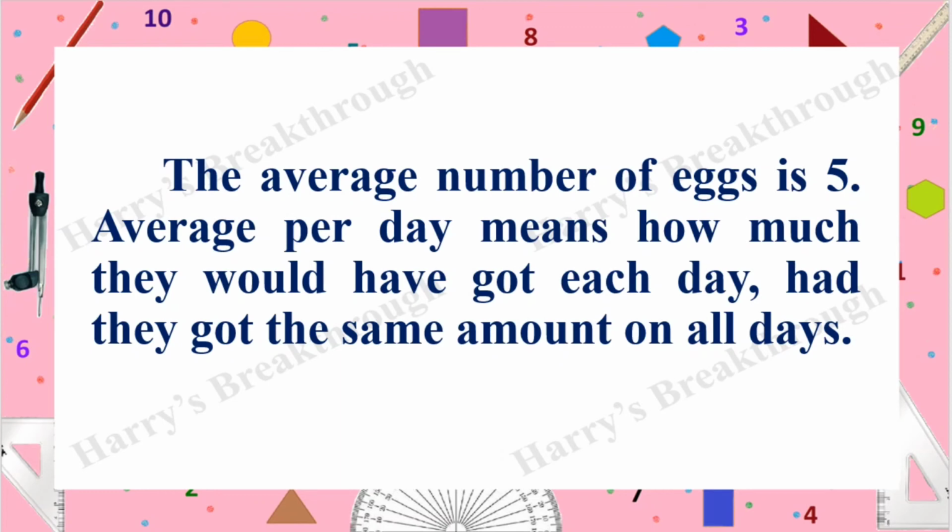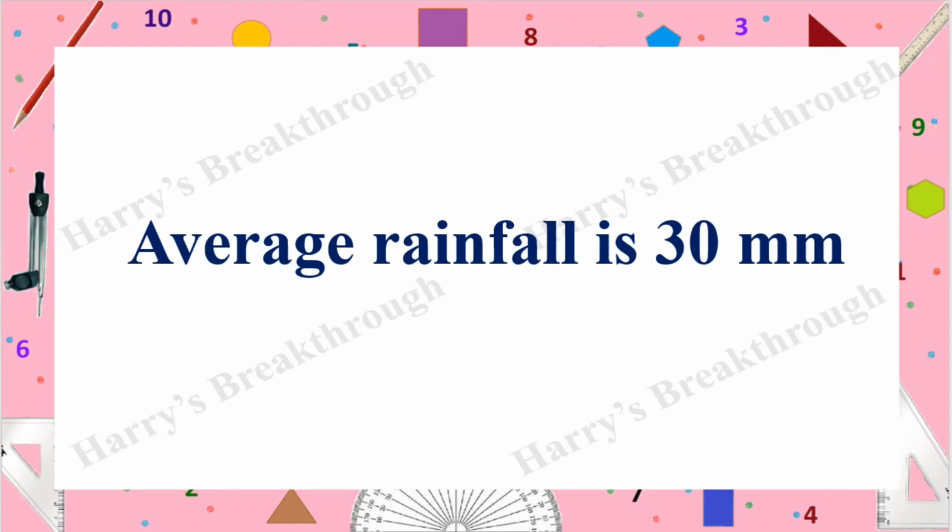Average is a common word we use in our daily life. Sometimes in news channels, you can hear the news about rains. That is, average rainfall is 30 millimeter, like that. This does not mean that all districts got 30 millimeter rain. In some places, rain may be more than 30 millimeter, and in some places it may be less than 30 millimeter, and also in some places it may be 30 millimeter. Do you understand? Like this, you have to find the situations where we use average in our daily life.